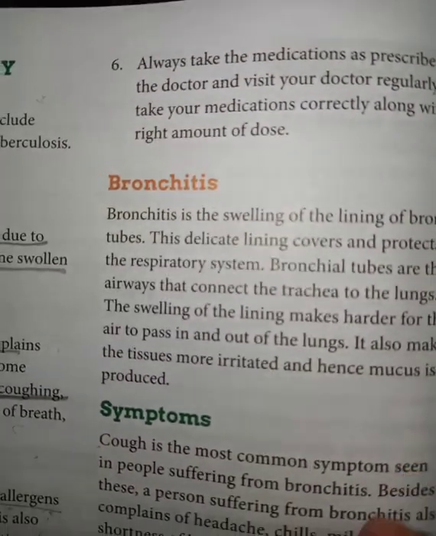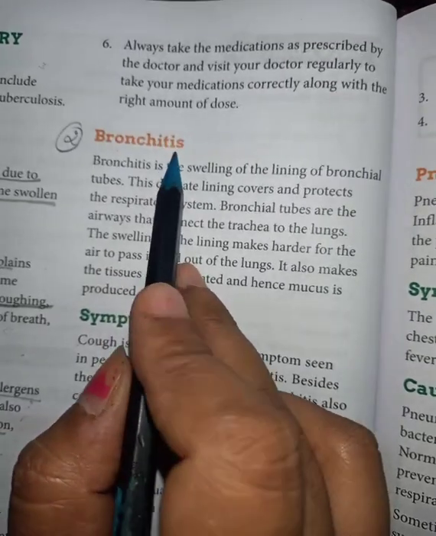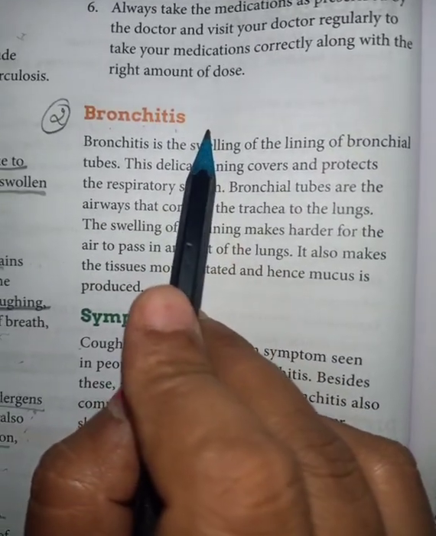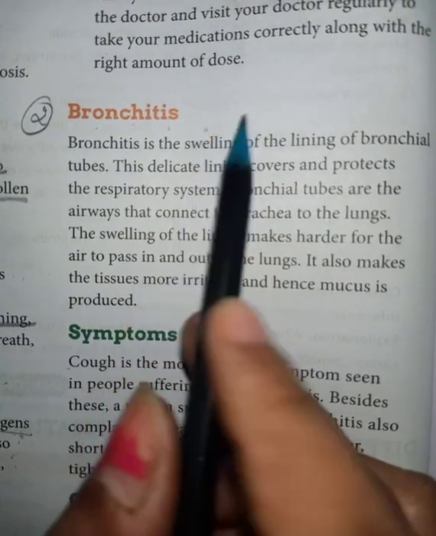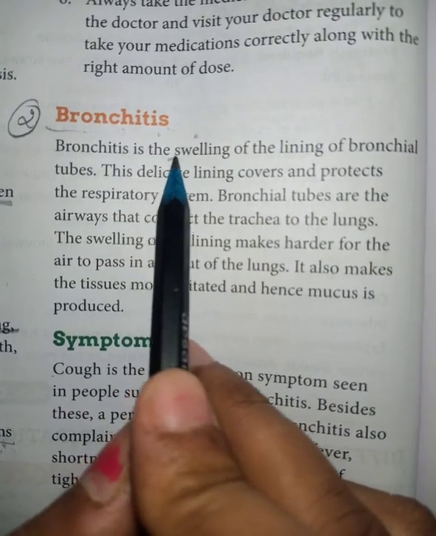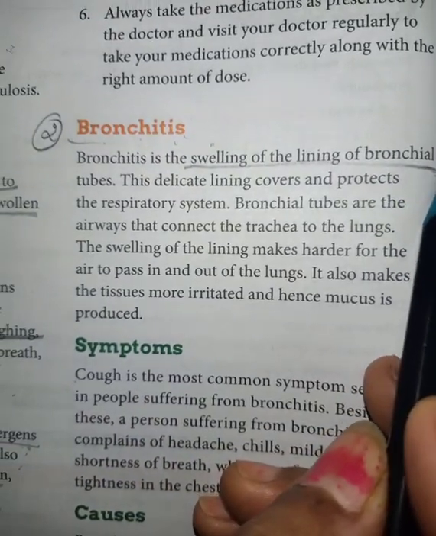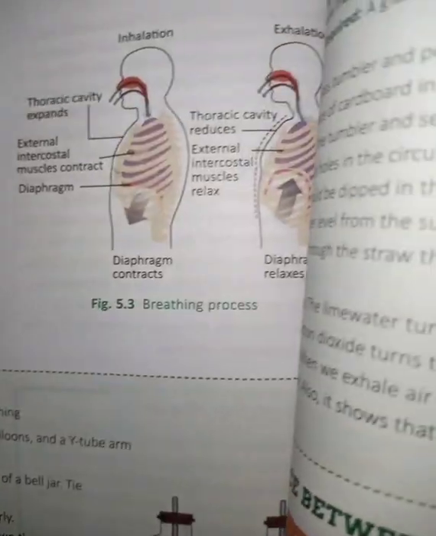Now the second type of disease is bronchitis. As children we studied that the lungs contain bronchus, a pipe-like structure inside the lungs. If the person is suffering from bronchitis, there is a swelling in the lining of the bronchial tube. Okay, I will show you through the diagram again.